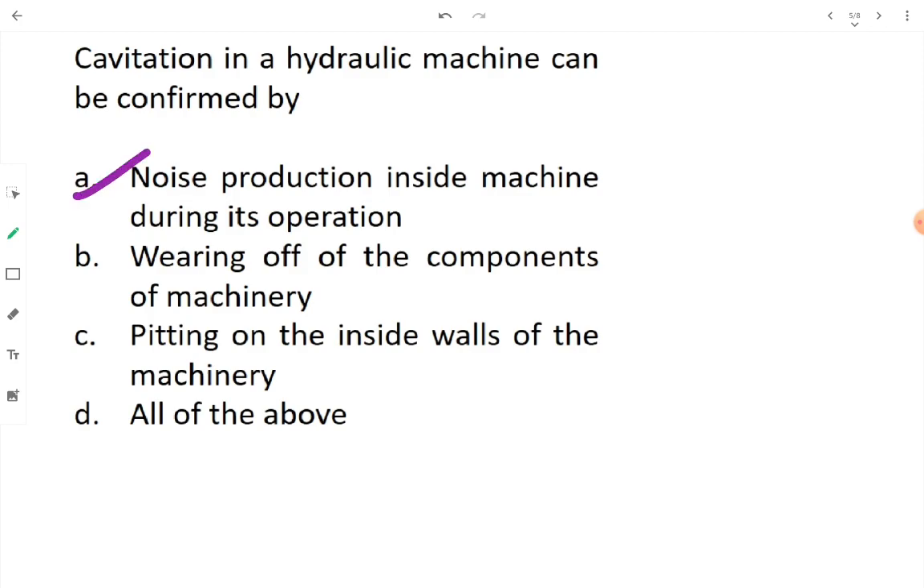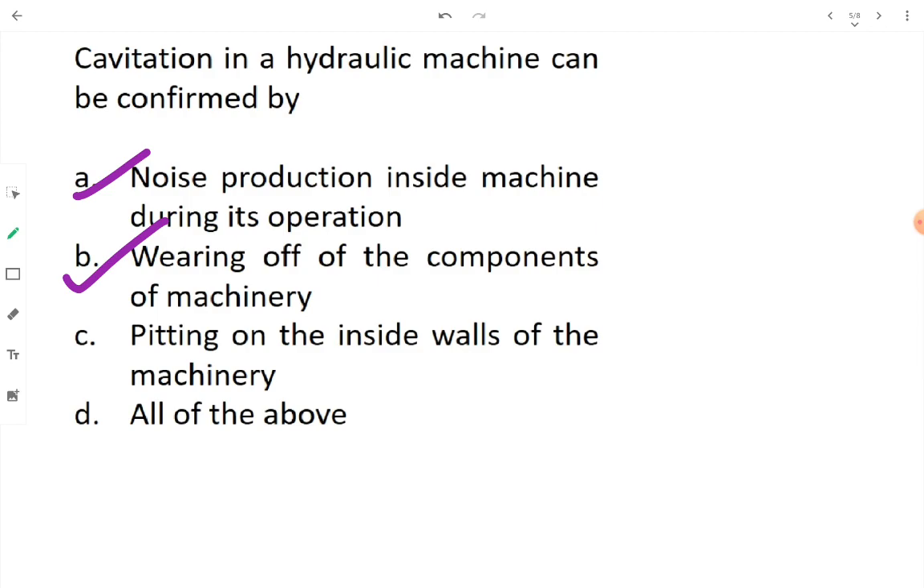Okay, therefore this option is right. Wearing off of the components of the machinery. Yes, if cavitation is taking place, then it means that the components are getting pitted upon by the vapor bubbles, and if the life of that machinery is getting reduced unusually, then what may be the reason? Cavitation may be the reason. Okay, therefore wearing off of the components is one of the symptoms, not reason, of the cavitation process.